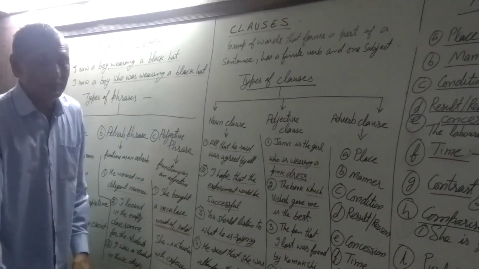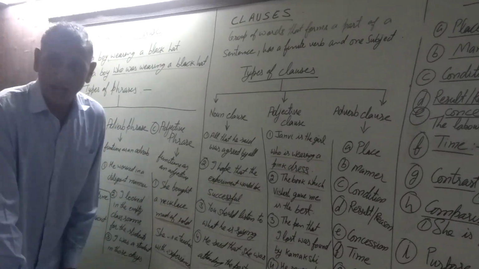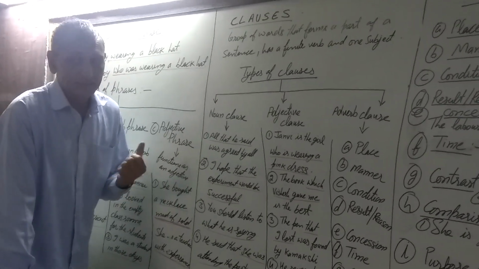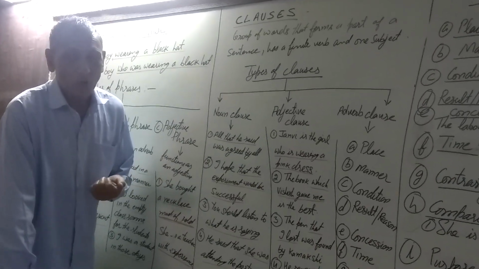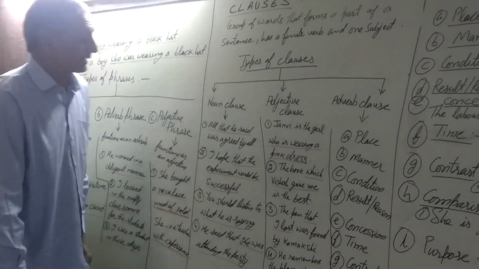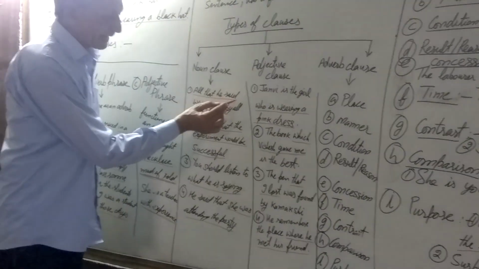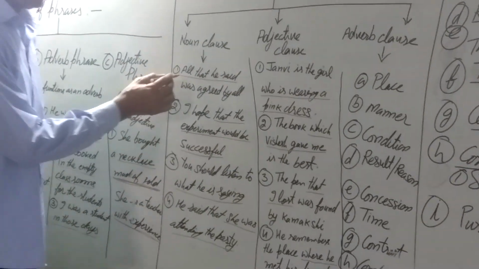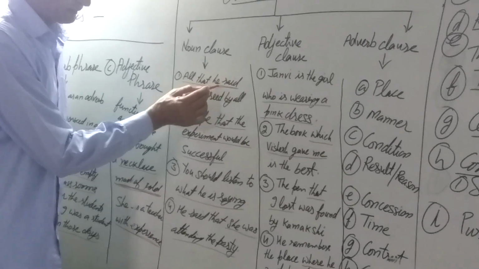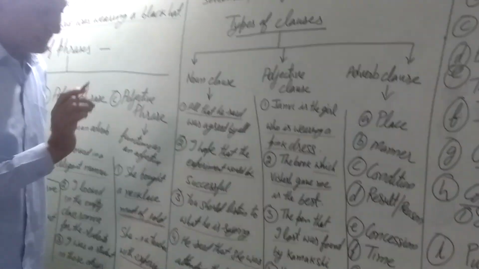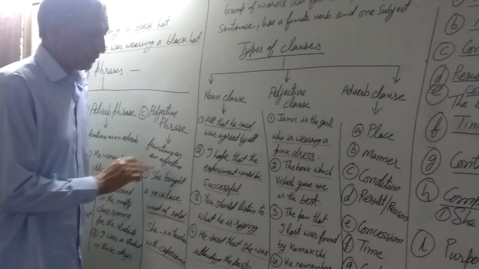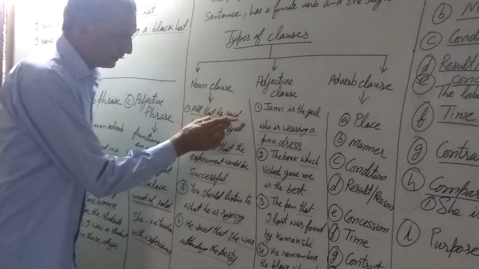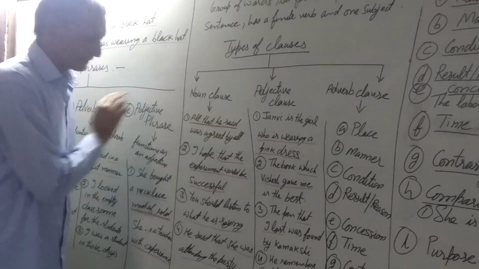Noun clause, as the name suggests, can be either subject or object. Just look at these sentences. All that he said was agreed by all. All that he said, this part forms the subject to the verb was, and therefore this is the noun clause.